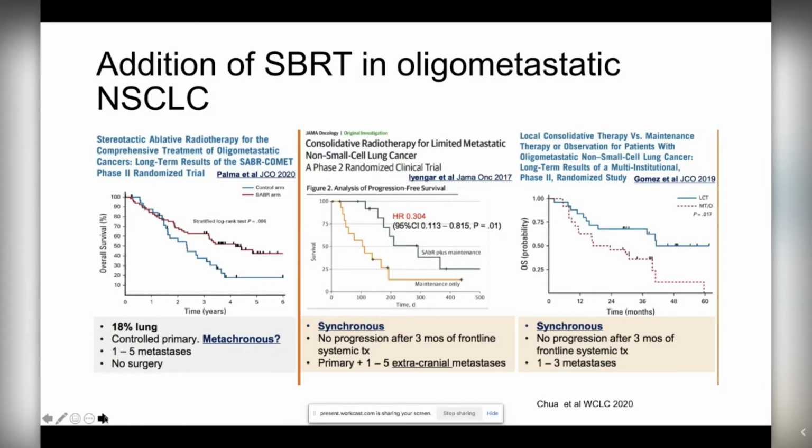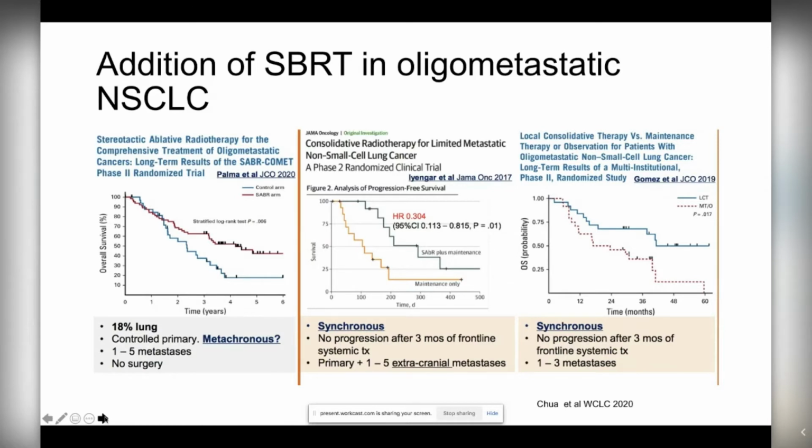And then the last study is the Gomez study, which also looked at consolidation therapy. Patients received treatment with systemic therapy, and then after good disease control, after 3 months of frontline therapy, they were randomized to receive their systemic treatment or the systemic treatment plus the consolidation therapy with radiation. Here they also saw improved progression-free survival as well as improved overall survival, really setting the stage that there are subsets of patients who seem to benefit from these local ablative therapies.